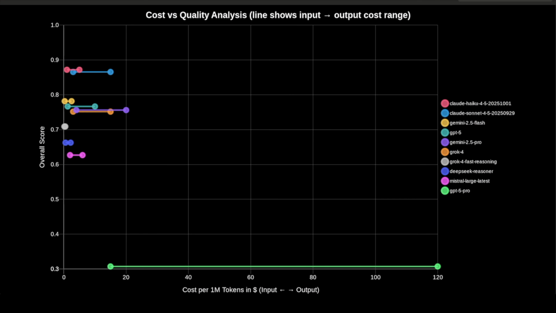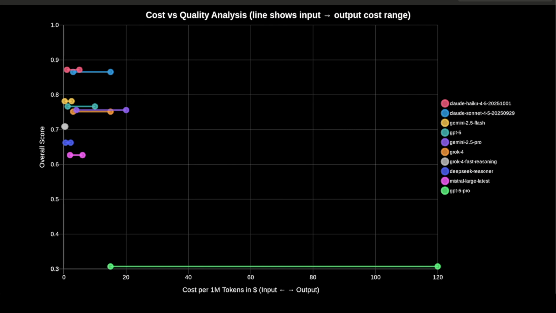On the other hand, Gemini 2.5 Flash offers a more balanced value proposition. At 30 cents for input and $2.50 for output per million tokens, it delivers solid 78% overall performance with no critical failures. It's about twice as cheap as some premium options while still being production ready across all scenarios. Now, about those premium models, some of them cost anywhere from 8 to 20 times more than budget options. The question is, do they deliver proportional value? We'll see that one later.